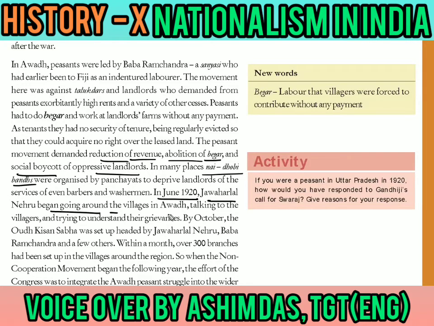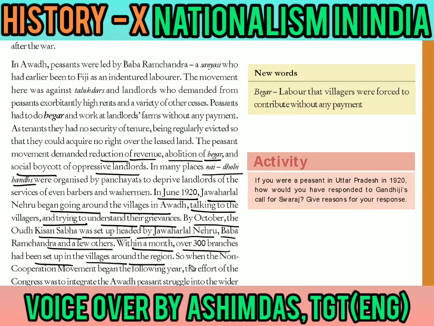In the meantime, in June 1920, Jawaharlal Nehru began going around the villages in Awadh, talking to the villagers and trying to understand their grievances, complaints and problems. By October, the Awadh Kisan Sabha, an organization of the farmers, was set up, headed by Jawaharlal Nehru, Baba Ramchandra and a few other leaders, mainly from Congress. Within a month, over 300 branches had been set up in the villages around the Awadh region.